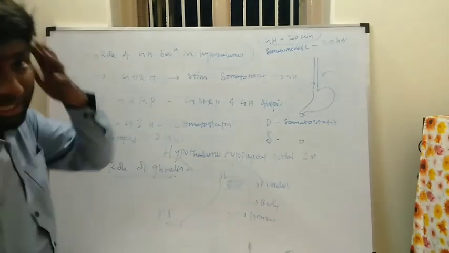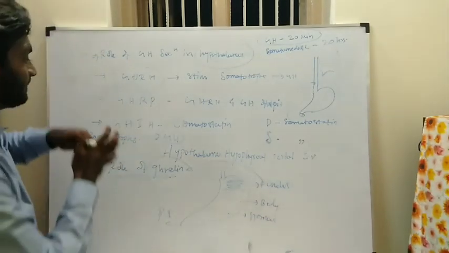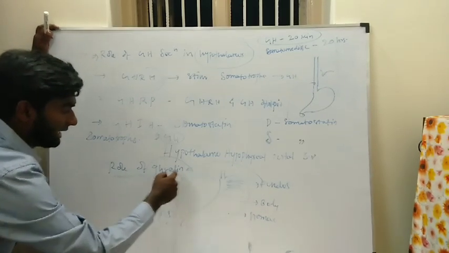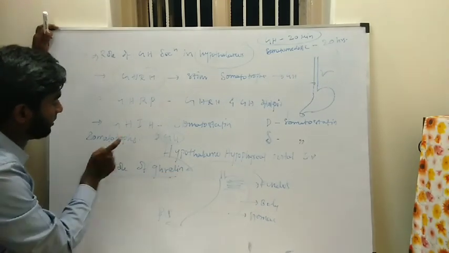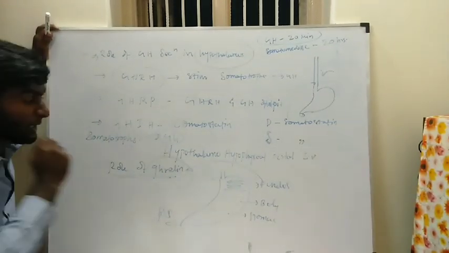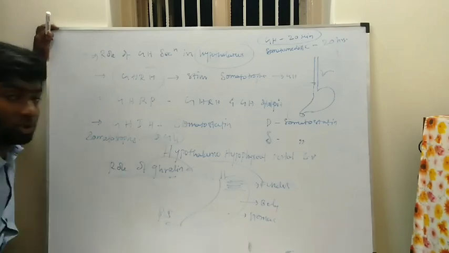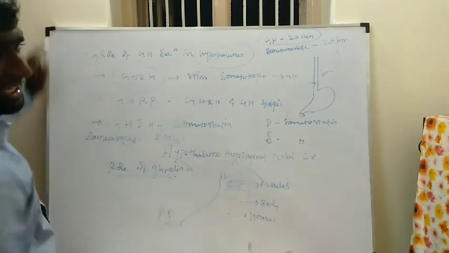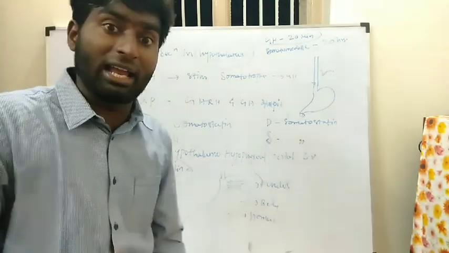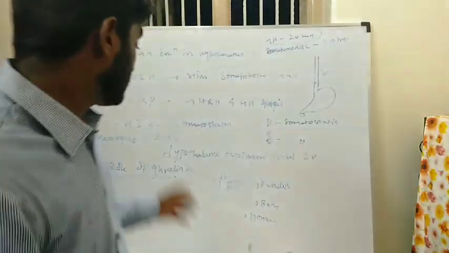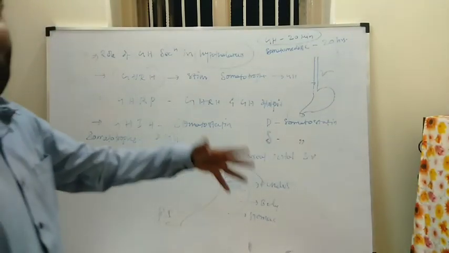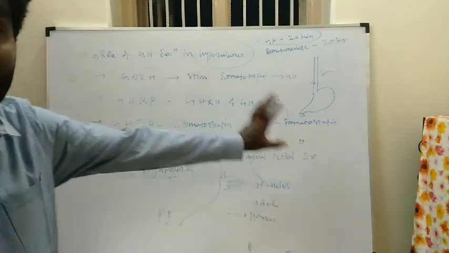Ghrelin also stimulates the growth hormone in the hypothalamus. Listen, the epithelial cells of the fundic region secrete the ghrelin hormone. This ghrelin will stimulate the secretion of growth hormone, directly stimulating the somatotrophs. Ghrelin is also known as the hunger hormone. So if you get hunger, you have to eat food because of the ghrelin hormone. Ghrelin is also called a hunger hormone. So growth hormone function is completed.